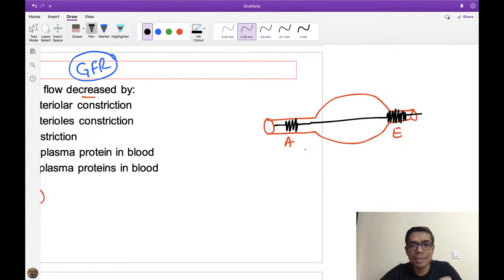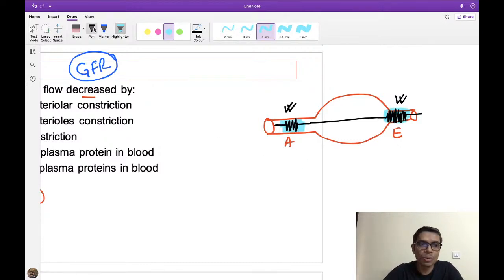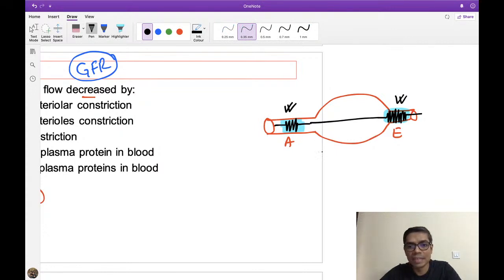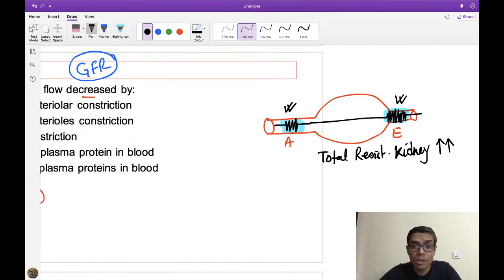So what I am saying is that whether you constrict here in the afferent arteriole or here in the efferent arteriole, I am increasing the resistance here or here. In any case, whether you constrict the afferent or efferent, the total resistance of the kidney, that is the thing that I have to remember, will be increased.